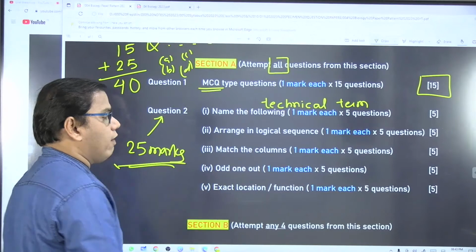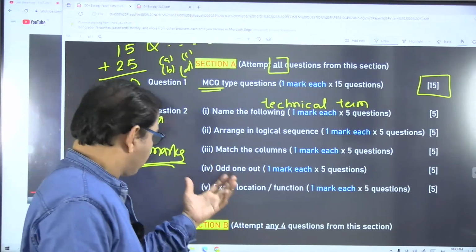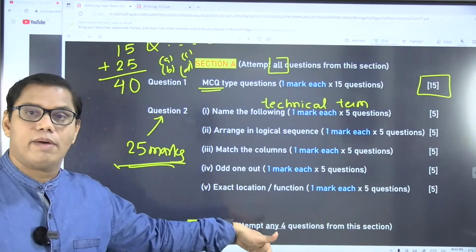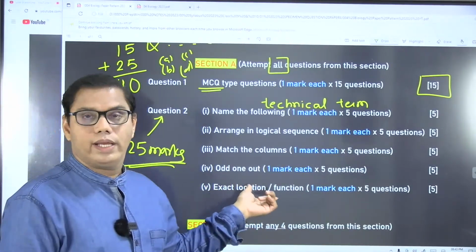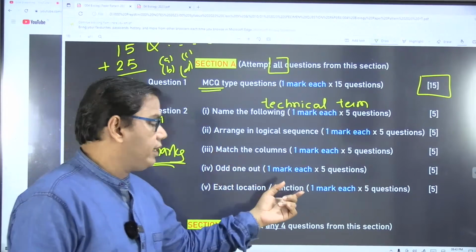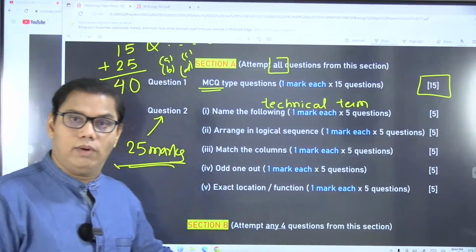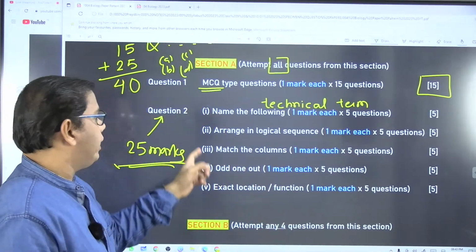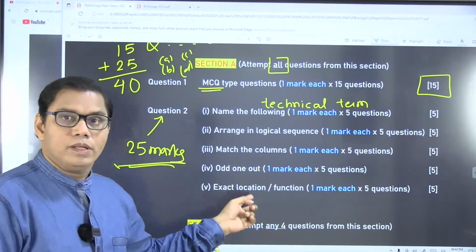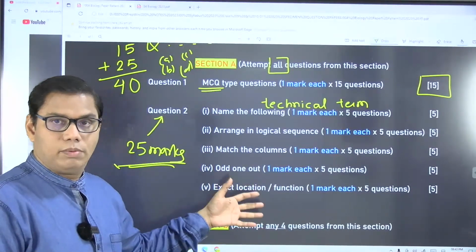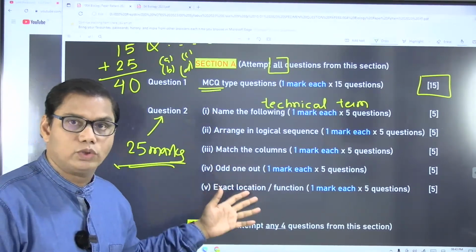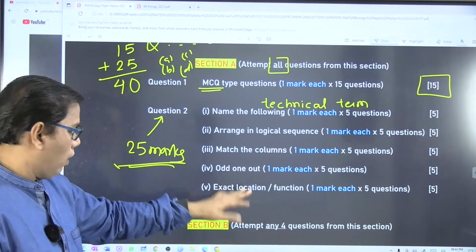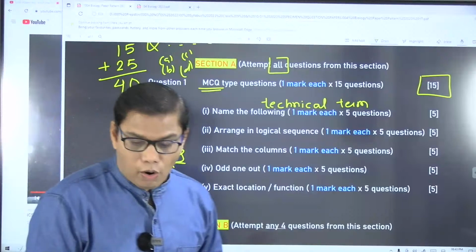And then question number 5 will be related to location and function. So maybe one question will be here and the other might be in the optional section. If they ask location in a compulsory question, they will ask function as the optional one. Or maybe they will ask function in the compulsory Section A, where all the questions must be solved, and the other from Section B, where you have an option.